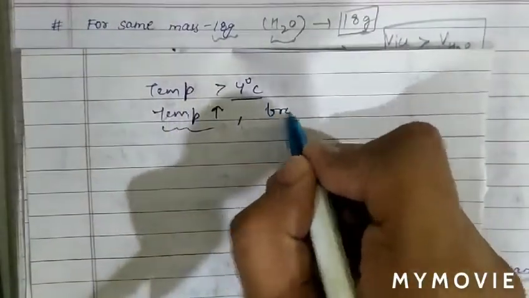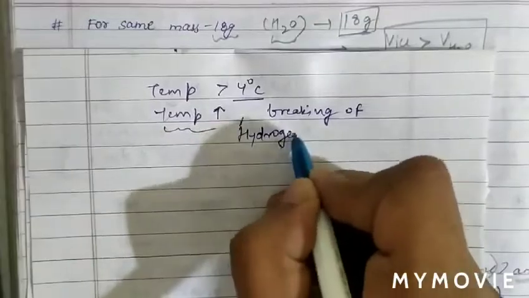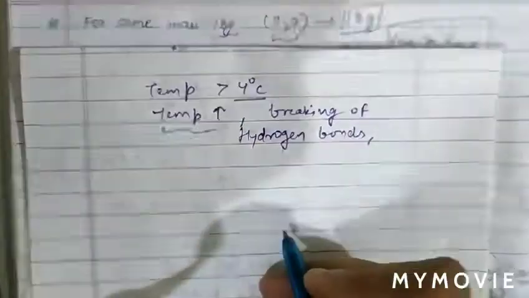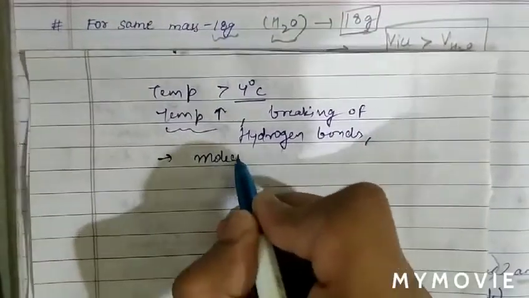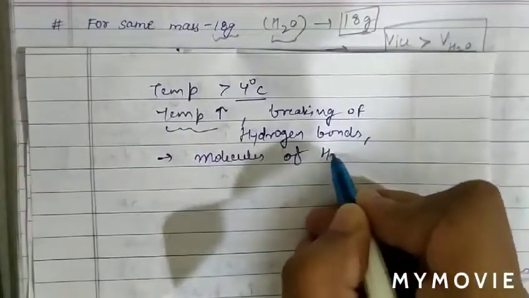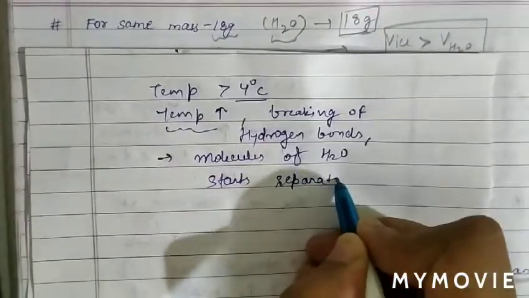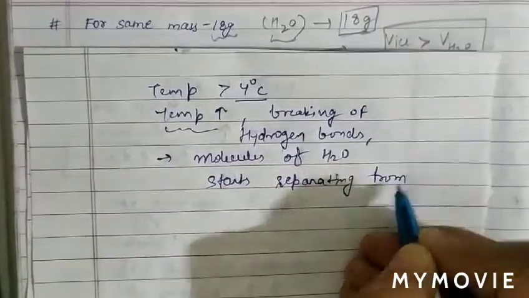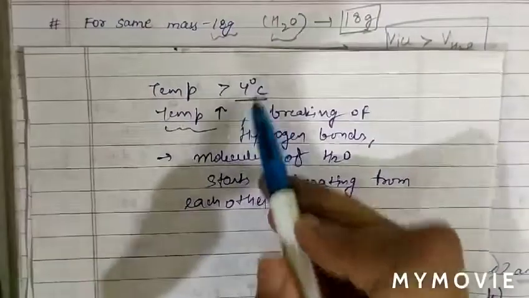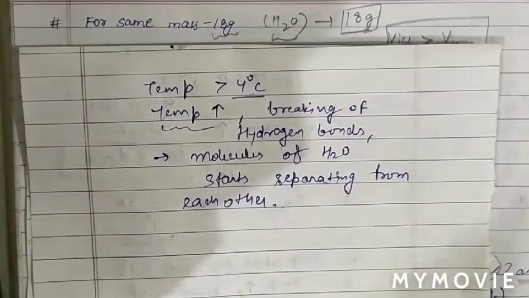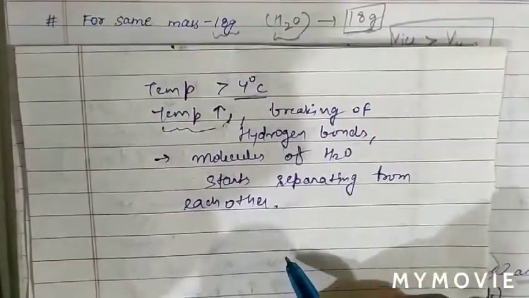Again, there is breaking of hydrogen bonds. So due to breaking of hydrogen bonds, the molecules of water start separating from each other.